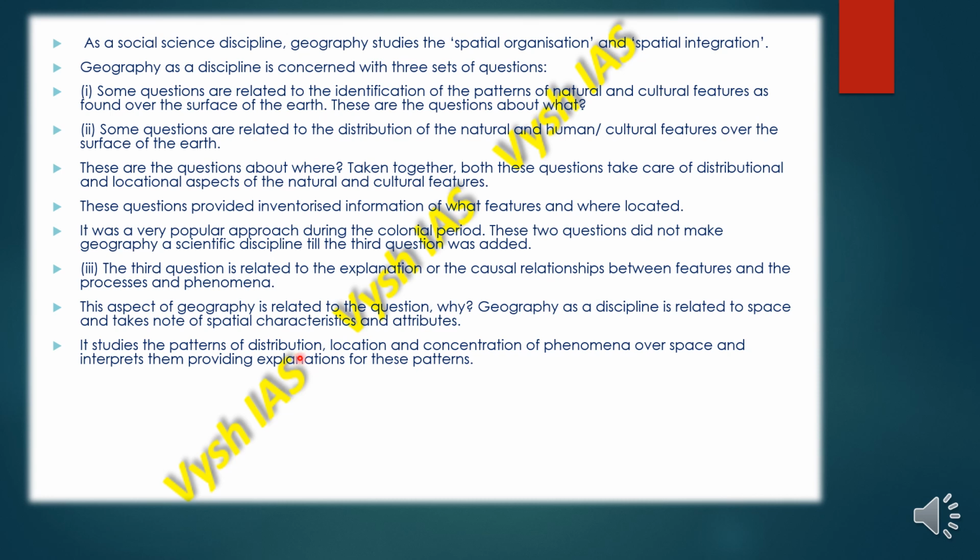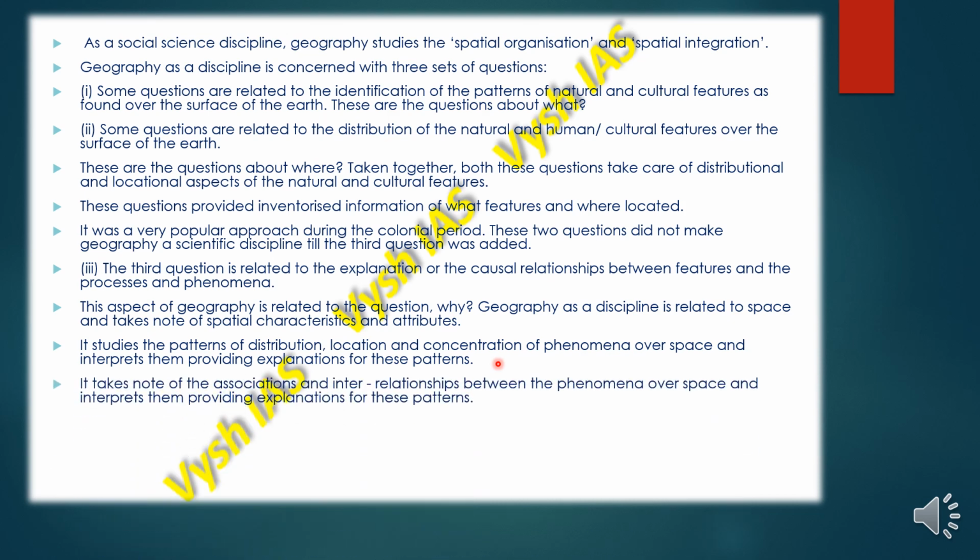In one region, suppose India, where is it distributed, that means where does it occur, the location, and the concentration of the phenomenon, like how high it is or how low it is over the space. It also provides explanation of why these earthquakes occur, what the reason was, whether it was natural or man-made, and so on.